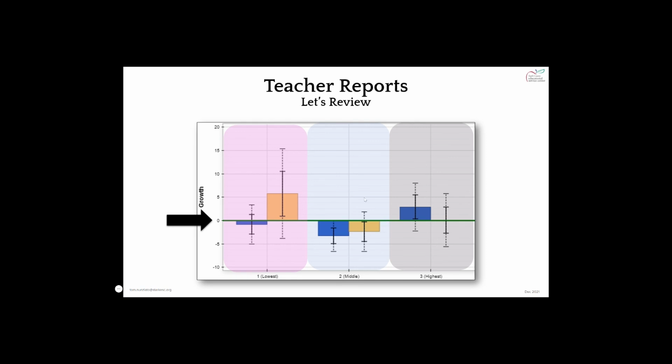But if we look at our middle group, this whisker and this whisker, neither of them have touched this yellow line. Yes, the second 2 standard deviation has, but we're looking at the solid. So we would have discussions on what can we do to help our students that fall in the middle of the pack. What could we do in the curriculum and differentiating to allow those students to meet or exceed the expected growth?